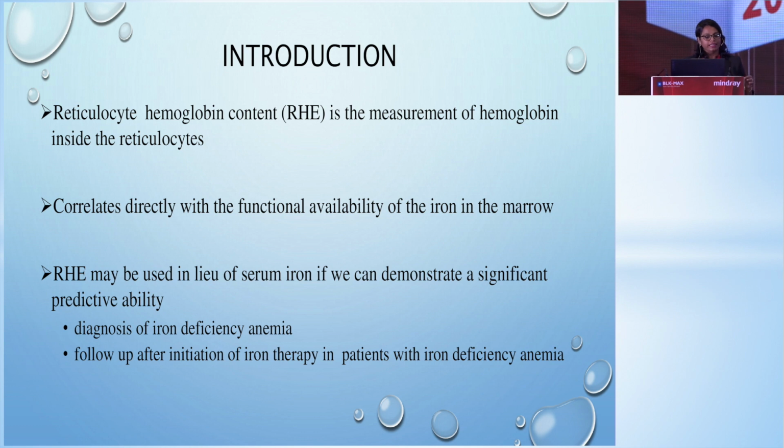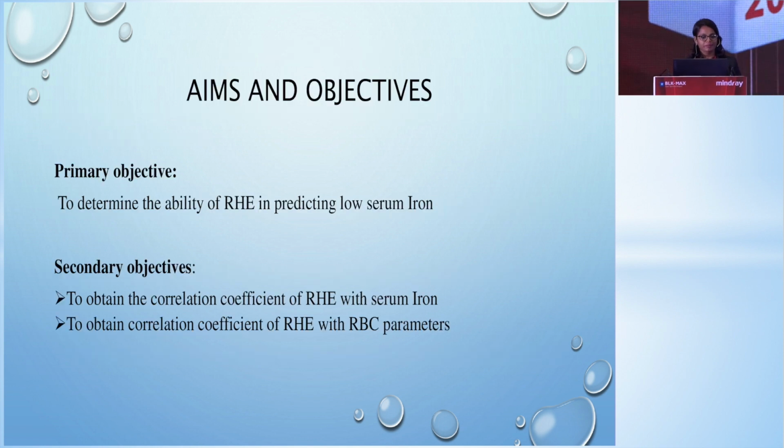It correlates directly with the functional availability of iron in the marrow, and RHE may be used in lieu of serum iron if we can demonstrate a significant predictive ability in the diagnosis of iron deficiency anemia and for the follow-up after initiation of iron therapy in patients with iron deficiency anemia. The aims and objectives of the study were as follows. The primary objective was to determine the ability of RHE in predicting low serum iron, and the secondary objectives